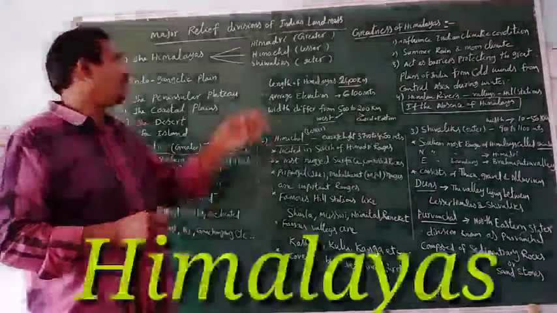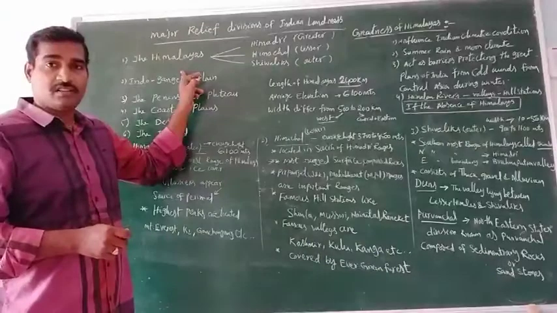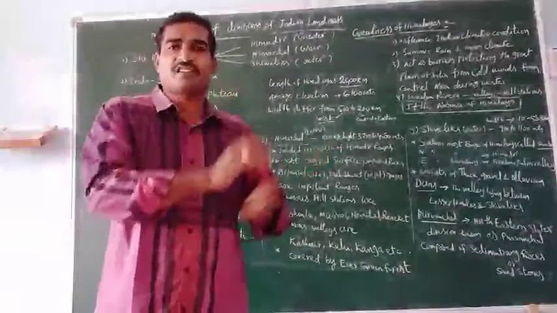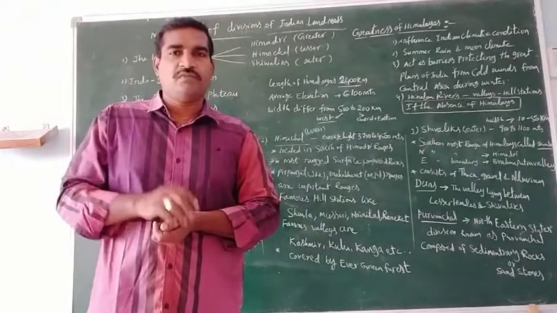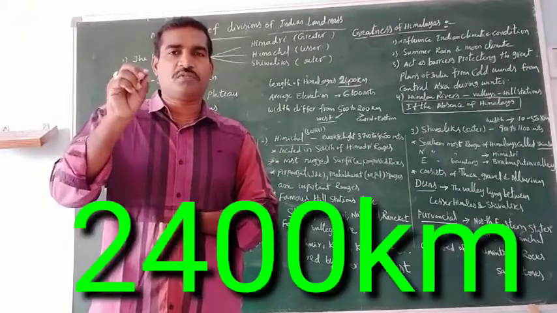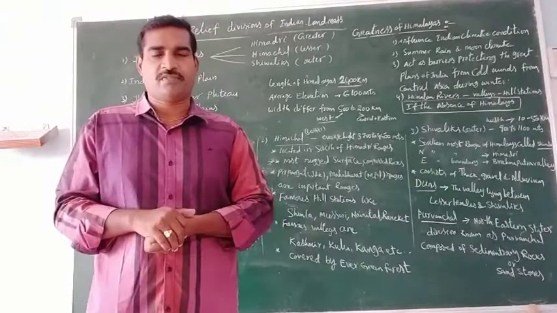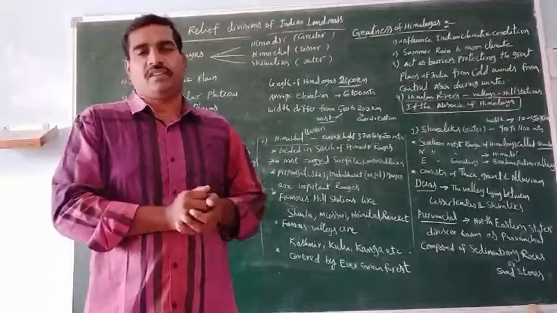Now let's discuss the Himalayas. The Himalayas stretch from west to east, forming an arc with a length of 2,400 kilometers. So what is the width of the Himalayas?